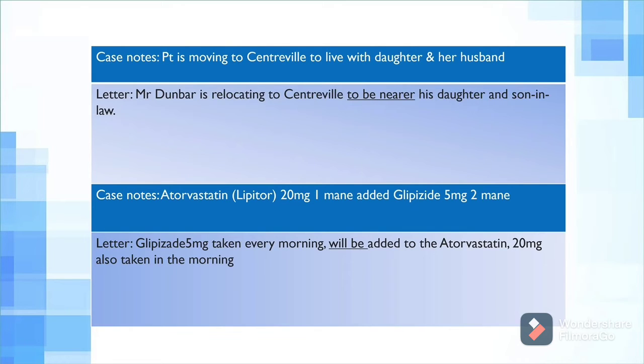The second case note says: atorvastatin 20 milligram once mane, added glipizide 5 milligram twice mane. And the letter says glipizide 5 milligram taken every morning will be added to the atorvastatin 20 milligram also taken in the morning. It will not be added. Using "will be" implies that it's going to be added in the future. We are adding that today. It's going to start from today. So tenses make a lot of difference and can affect accuracy. This is one of the major parts where people make mistakes and their marks can get deducted.